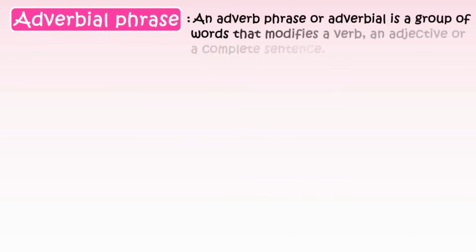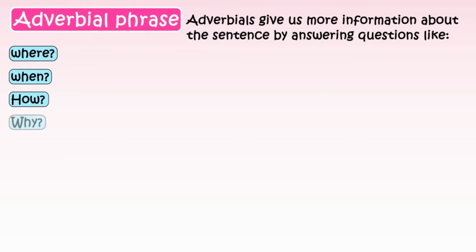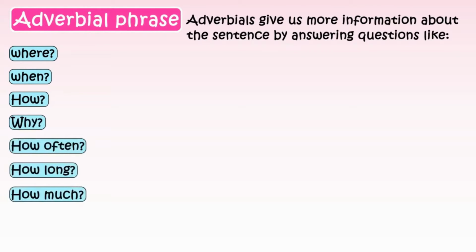Now let's move on to adverbial phrases. An adverb phrase or adverbial is a group of words that modifies a verb, an adjective, or a complete sentence. Adverbials give us more information about the sentence by answering questions like where, when, how, why, how often, how long, and how much.